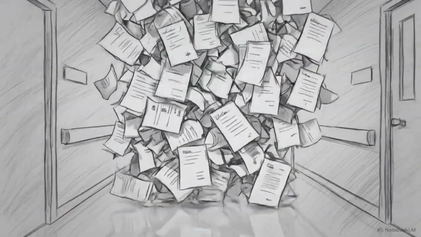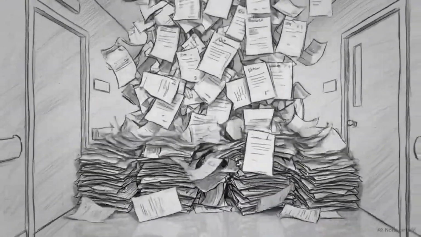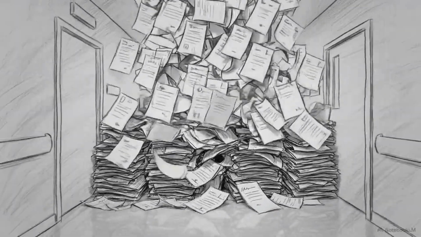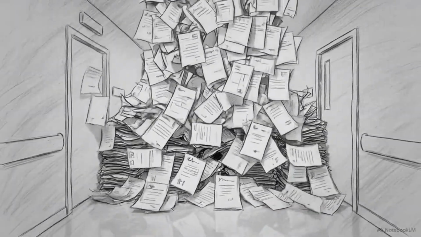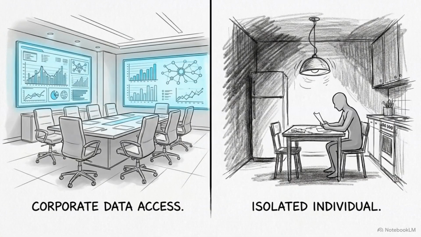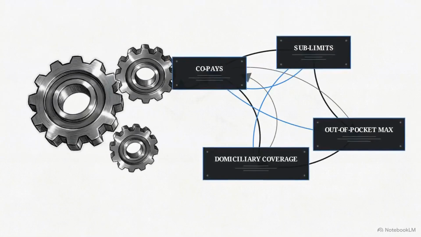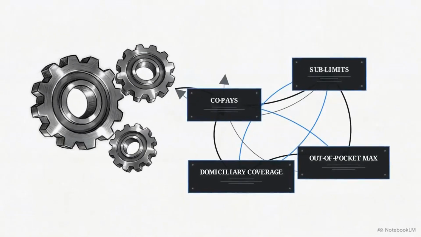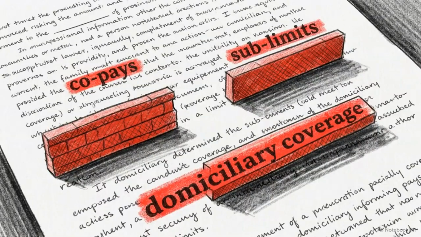Navigating the modern healthcare system brings an immense emotional toll, which is immediately compounded by the bureaucratic weight of opaque medical billing. The core systemic failure driving this stress is information asymmetry. We have massive insurers with vast data access on one side and individual policyholders left entirely in the dark on the other. Insurers rely on complex rules engines built entirely out of specific corporate jargon. Terms like copays, sublimits, and domiciliary coverage act as legal mechanisms to mask significant out-of-pocket expenses.